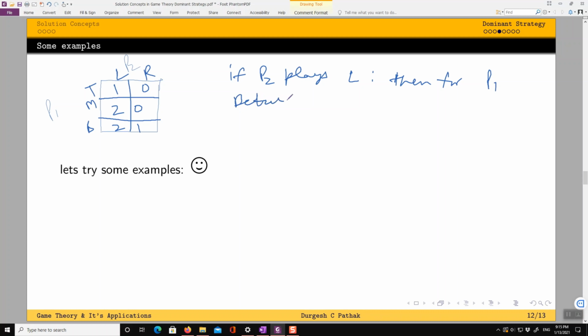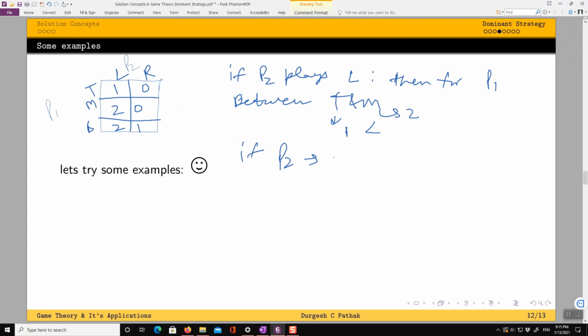When player 2 is playing L, playing M gives payoff of 2, while T gives payoff of 1, and 1 is less than 2, so M is preferred over T. M is better.